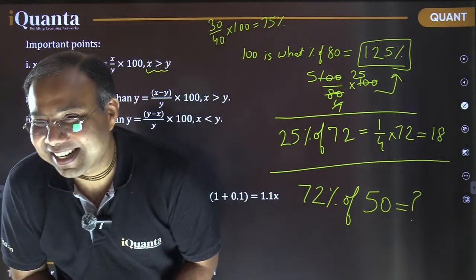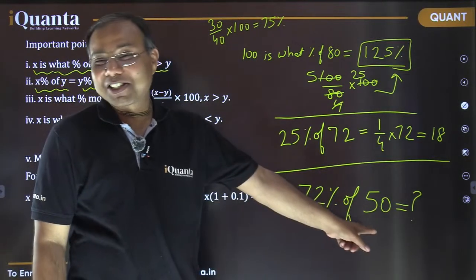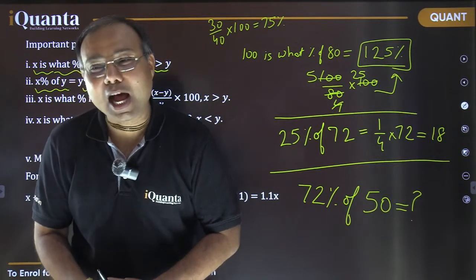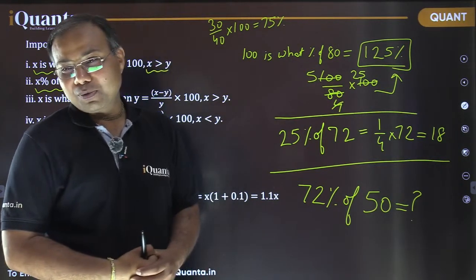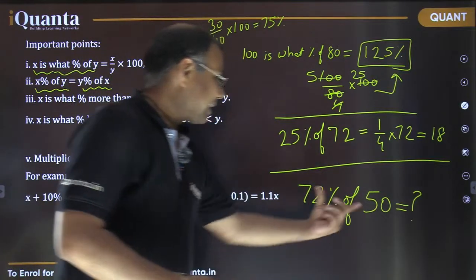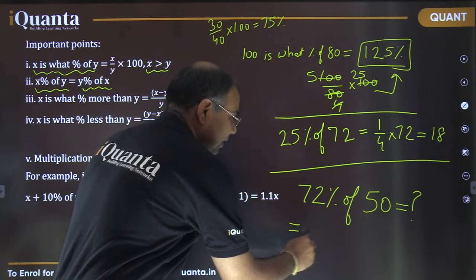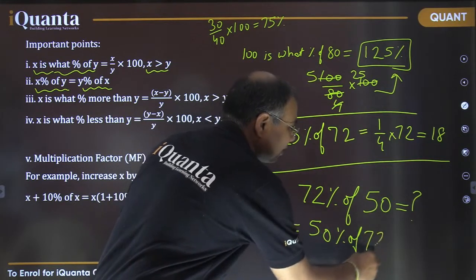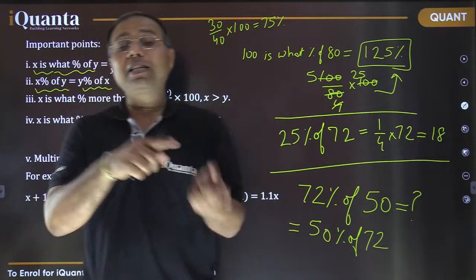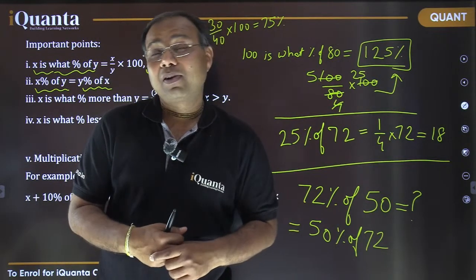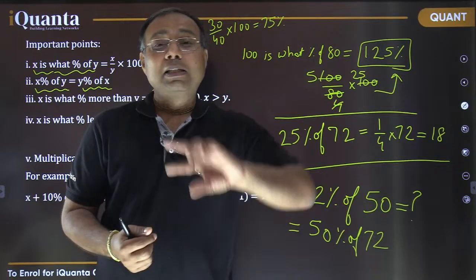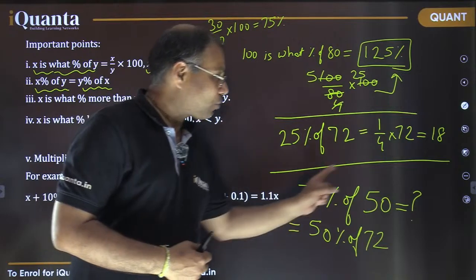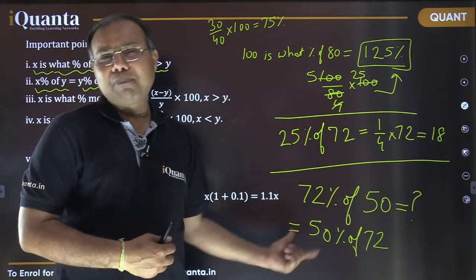it's not the same answer, 18, Tejaswini. I'll change the number. It is not 25, it is 50. Yes, exactly, Kaushik. It is half of 72. Good. So basically, this is nothing but 50% of 72. So that is the whole idea here. We can interchange the percentage symbol. We can change its position. So 72% of 50 is the same as 50% of 72.